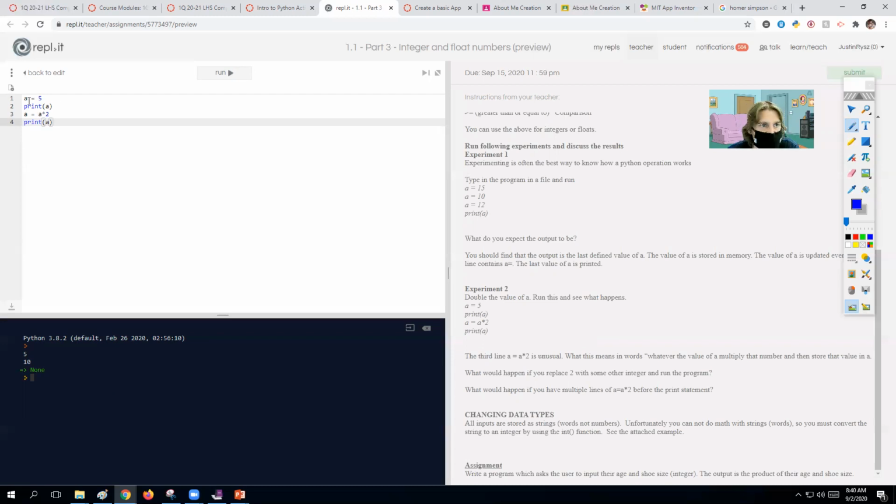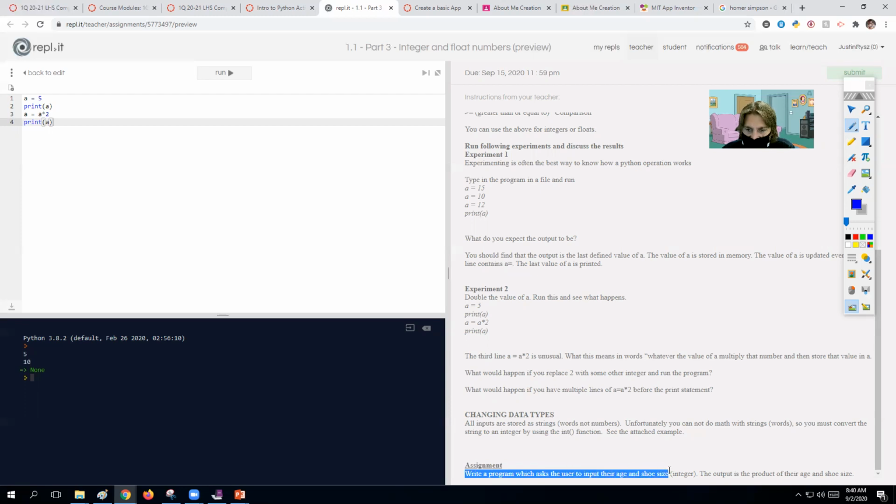Let's make sure that makes sense. First I have a equals 5, and then line 2 says print a. That's why we have the first 5. And then step 3, a equals a times 2. Well, 5 times 2 is 10. We're now going to print that answer off.